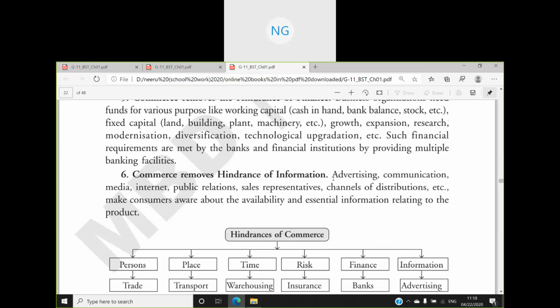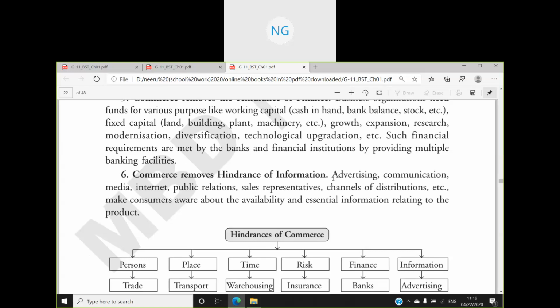For example, the producer has produced something, a useful product, and wants to sell it outside, but he needs to inform the customers that this product is there with us and we have made it. So how will he inform the prospective customer? I have used the word prospective. There is a difference between customer and prospective customer.